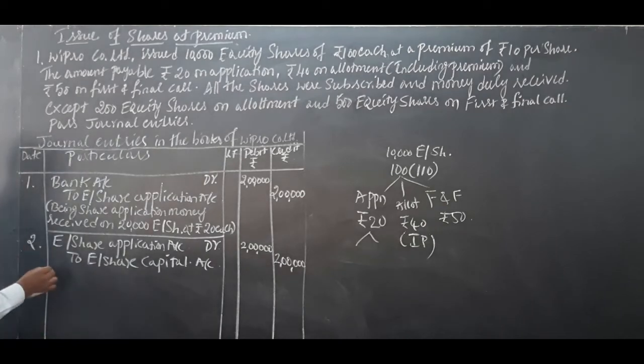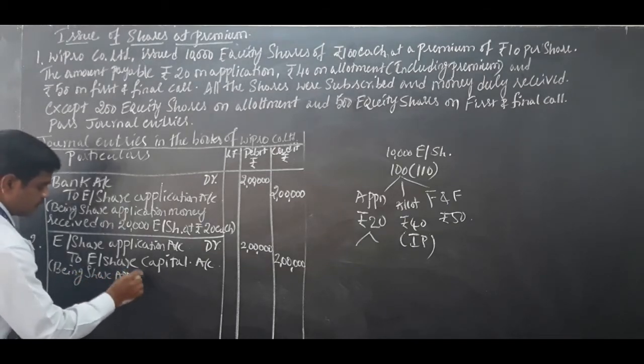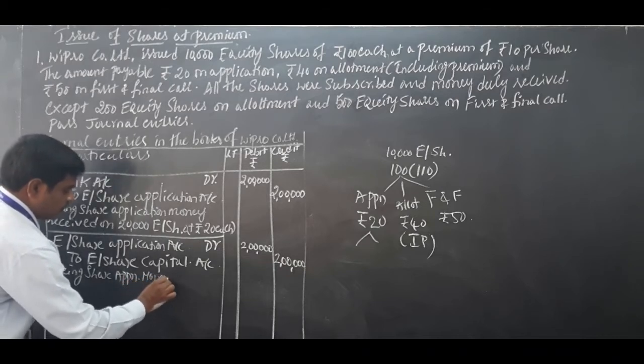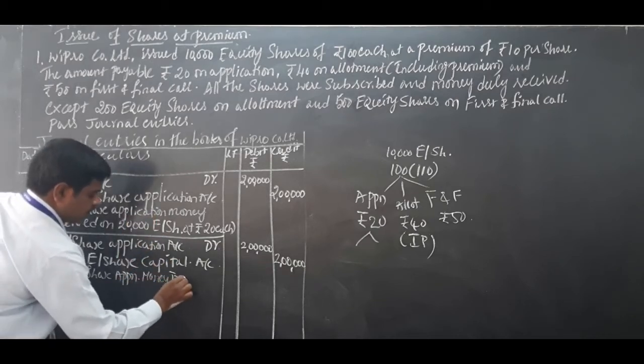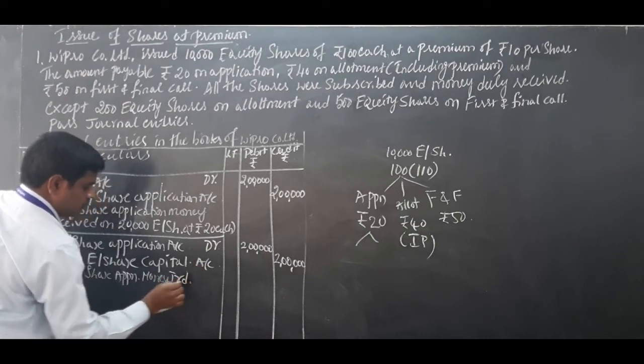So narration being share application money transferred to equity share capital account. I'm writing in the short form, you have to write full, okay?